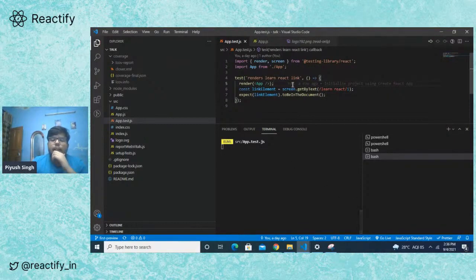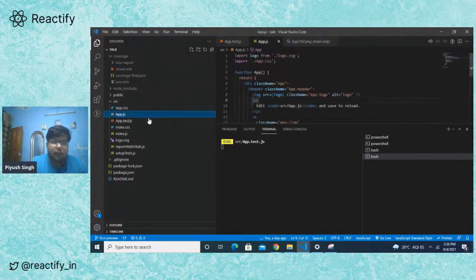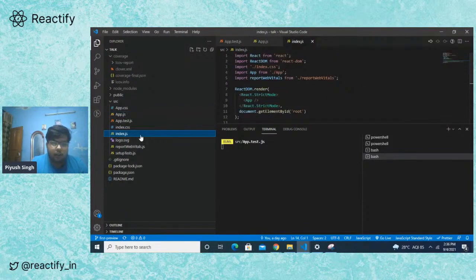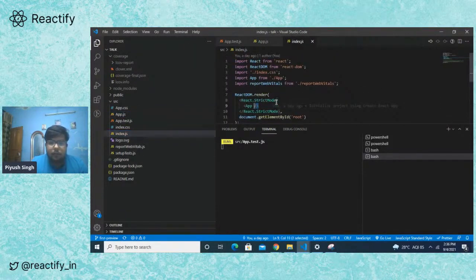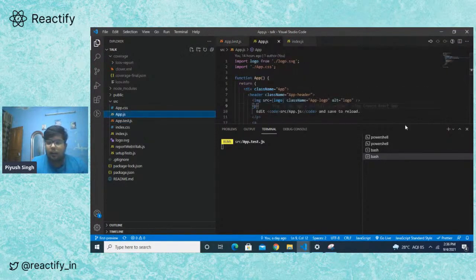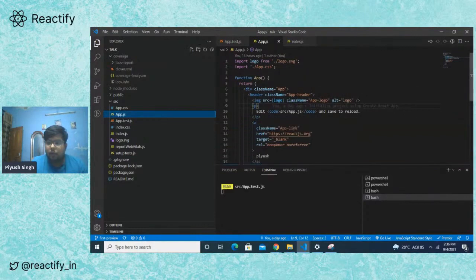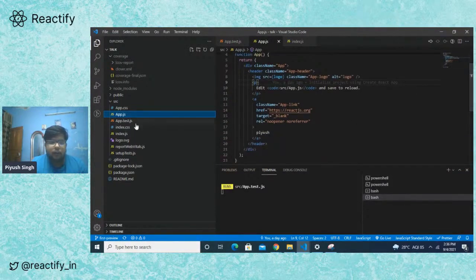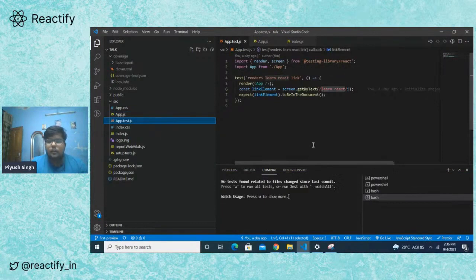What it's doing is creating a copy of your app, which you have declared here in the index. It has made a copy of this for the test, and then it's trying to find the learn react text on your app. Currently there is a learn react link in the app. It will pass, but it might not find it. Let me show you why it's not running.